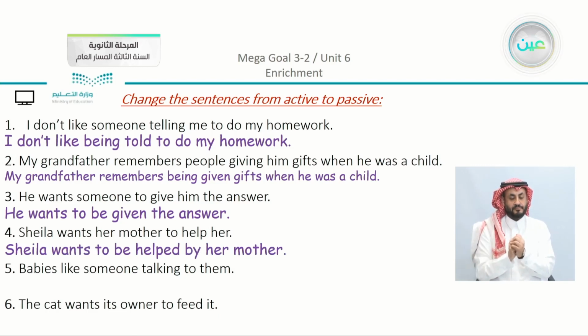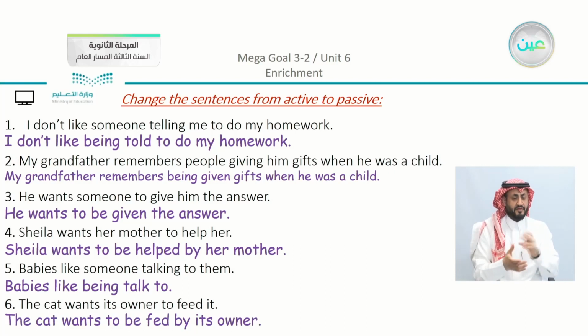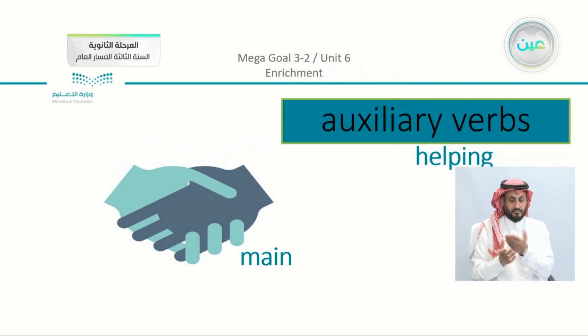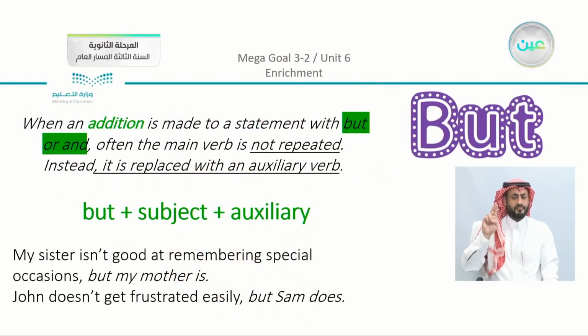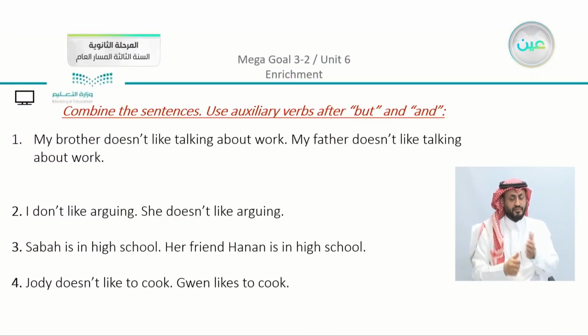Number 5, babies like someone talking to them. We can say that babies like being talked to. And in the last sentence, the cat wants its owner to feed it. Now the cat wants to be fed by its owner. So in all of these examples, you can see that we used either the gerund form or the infinitive, but in the passive form. Now, one of the things that we mentioned also is the helping verb, or actually the auxiliary verbs. Now if you can recall, we use either but or and with the auxiliary verbs, adding it to the very end.